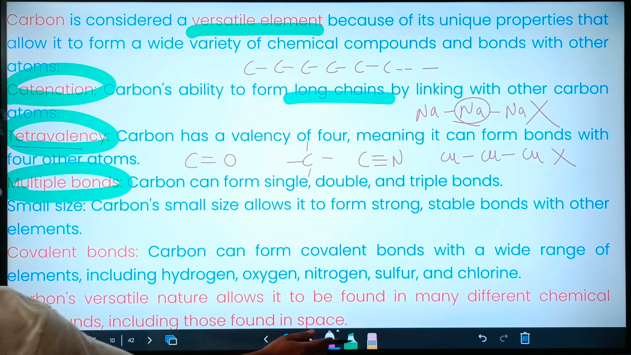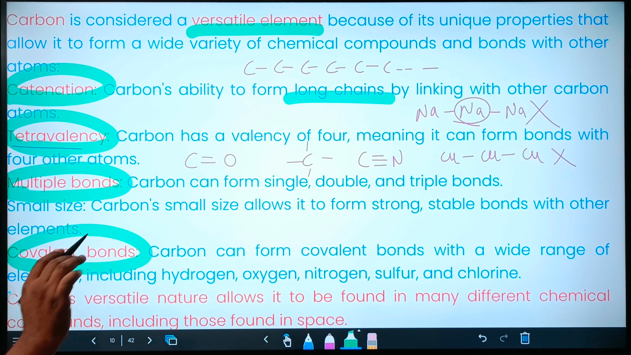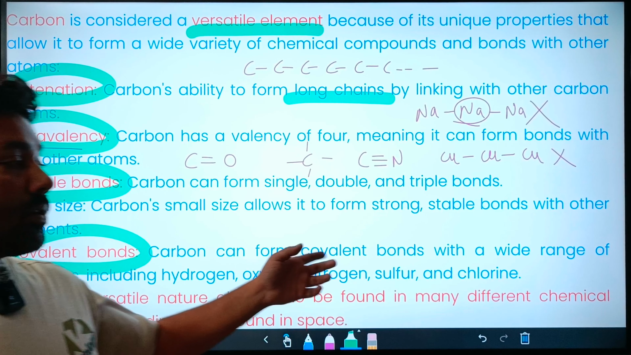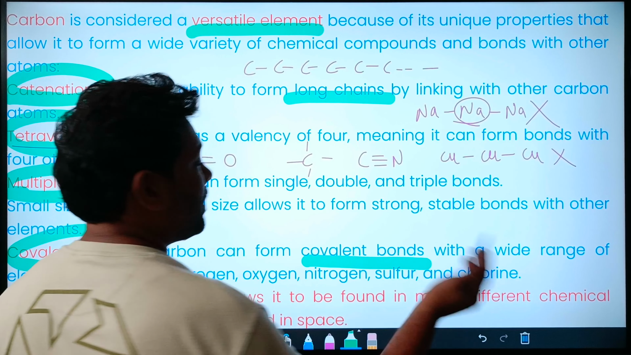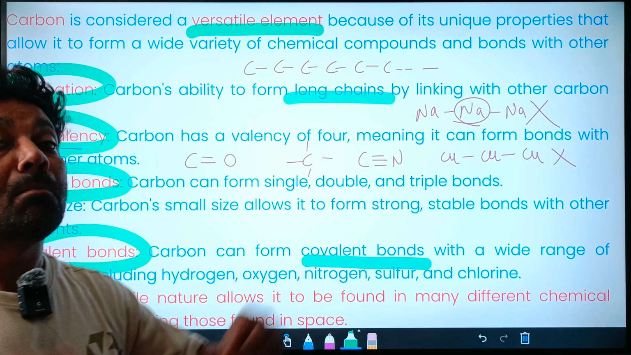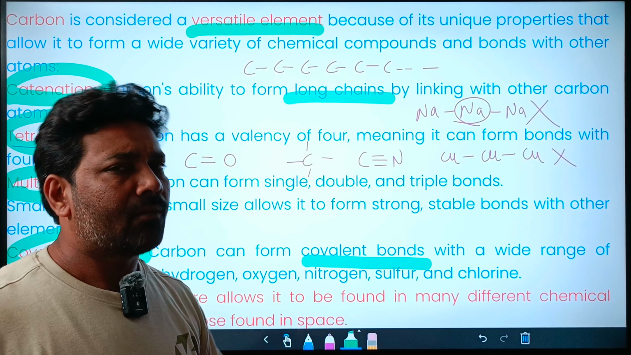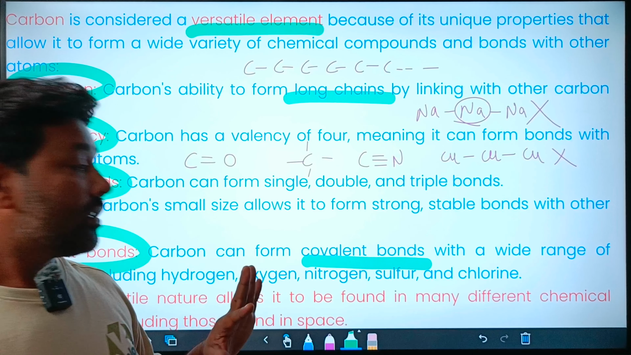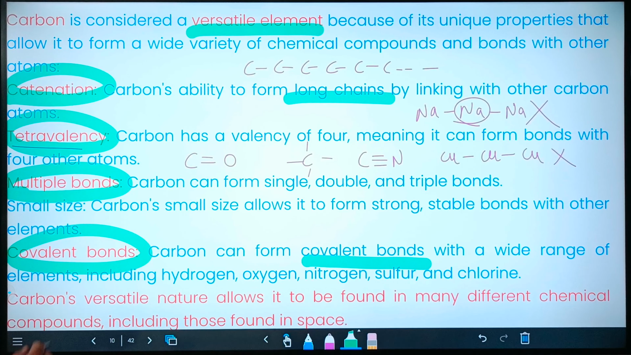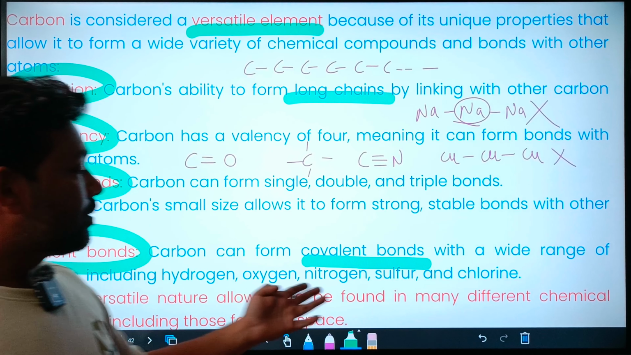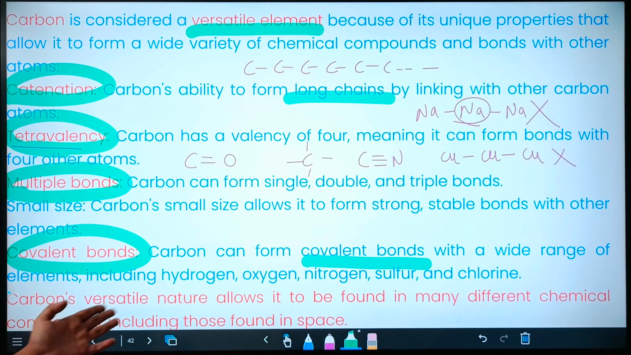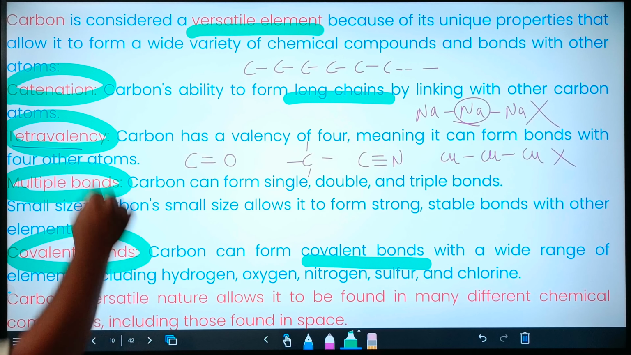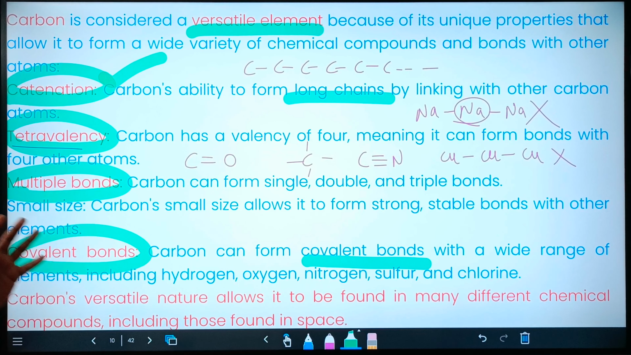All the bonds that carbon makes are covalent in nature. It does not make any ionic bond. So carbon forms covalent bonds, and the formation of covalent bonds helps carbon to combine with a vast number of elements. I won't say all the elements, but a vast number of elements. That is why I said that carbon is most adjustable in nature. So carbon's versatile nature allows it to be found in many different chemical compounds, including those found in space. The first property, catenation, gives versatility to the carbon.